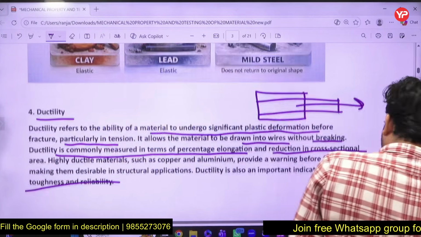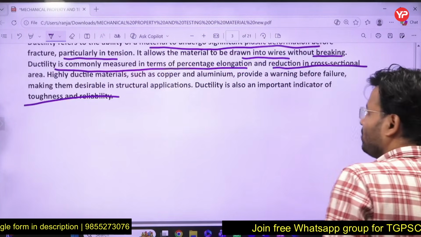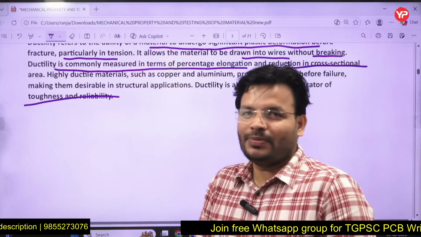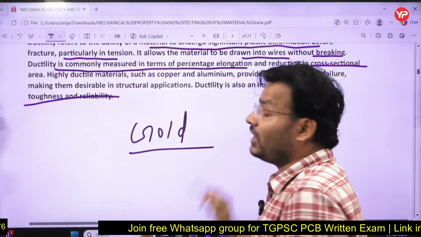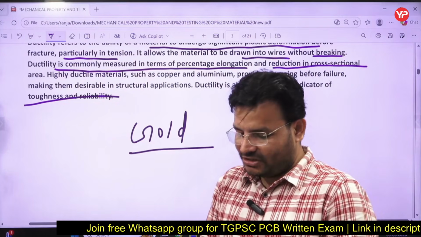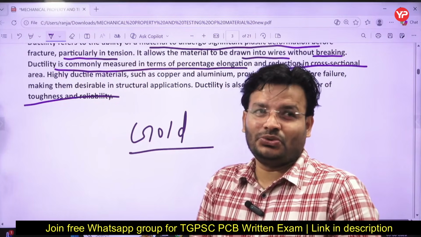And my dear friends, sometimes they will ask which material is the most ductile in the world. So always keep in mind: gold. Gold is the most ductile in the world. Of whatever material known till now, the highest ductility is gold.